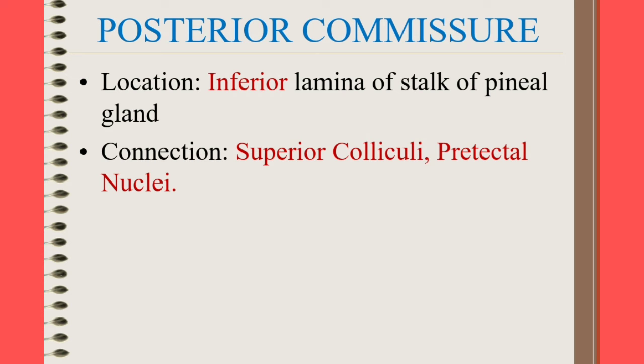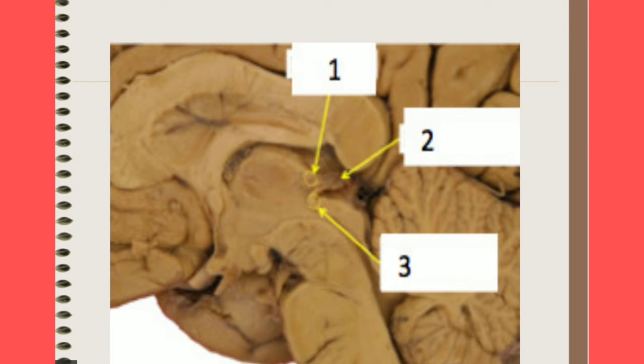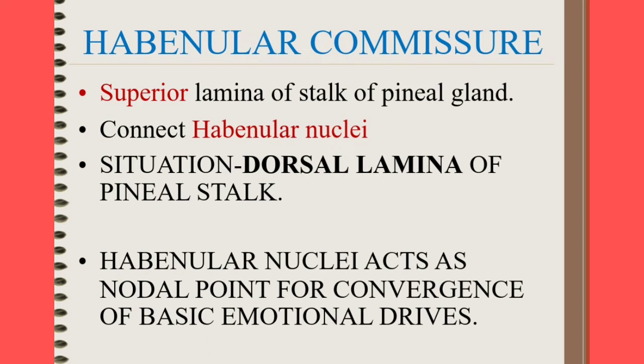The next commissure is posterior commissure. It is located in the inferior lamina of the stalk of pineal gland. It gives connection to the superior colliculi and pretectal nuclei. This picture shows posterior commissure.